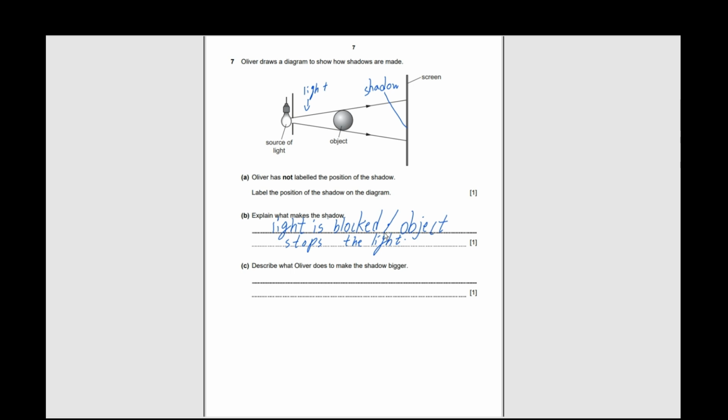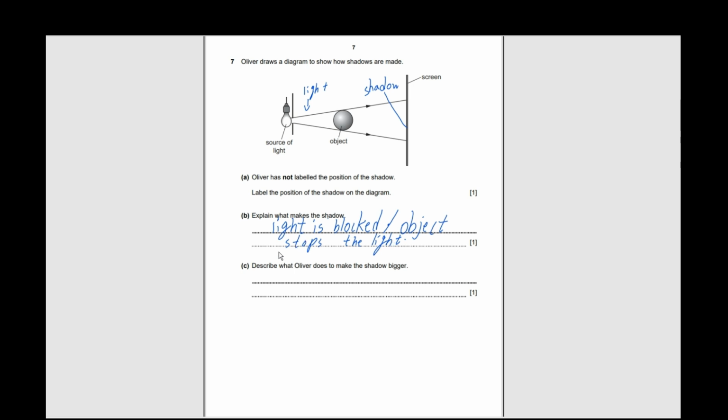One example is at night time, when you usually make hand shadows with a flashlight. You put your hand in front of the flashlight where the light is, and then you make hand shadows there. All right.